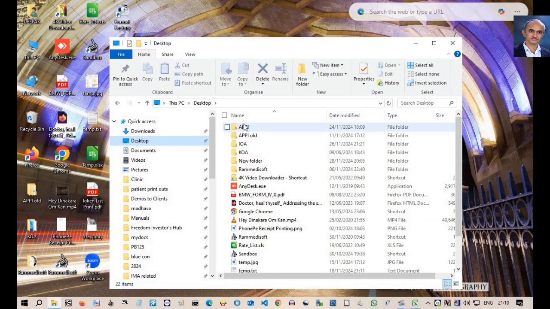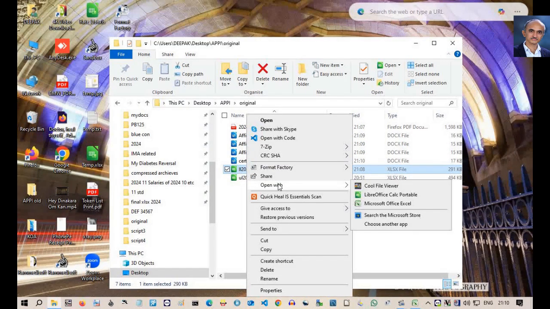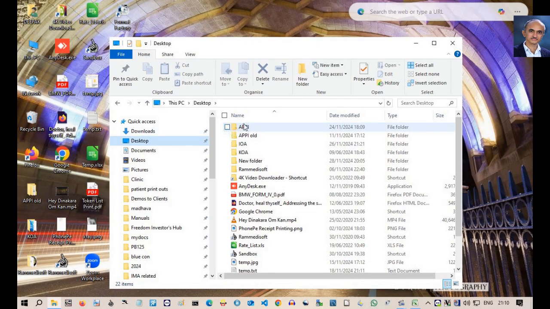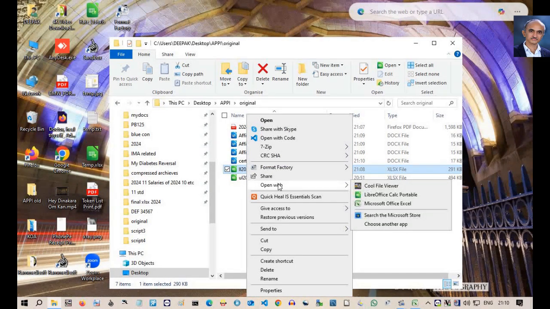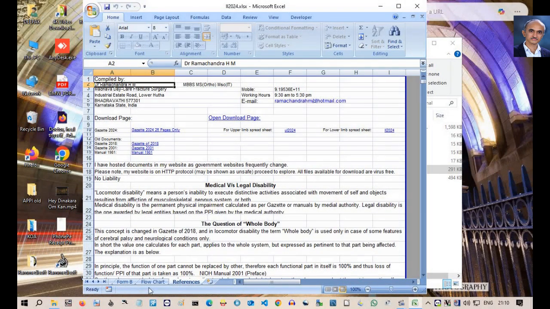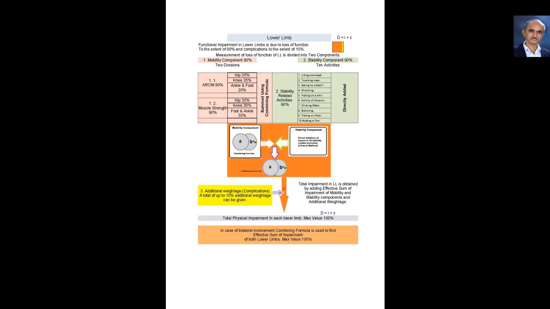In the lower limb spreadsheet, let us see the flow chart. Here, the measurements are arranged into components like that in the upper limb.